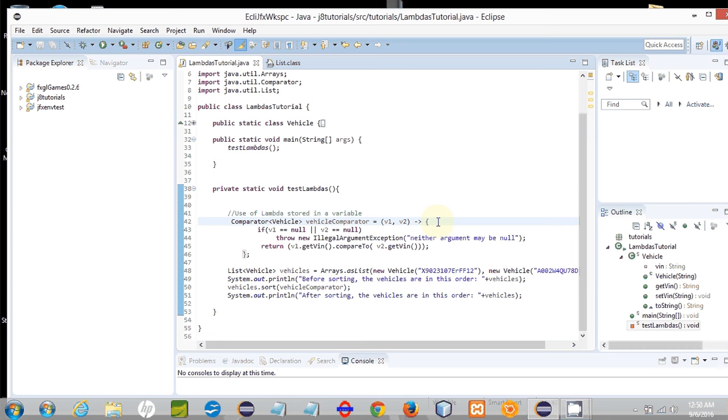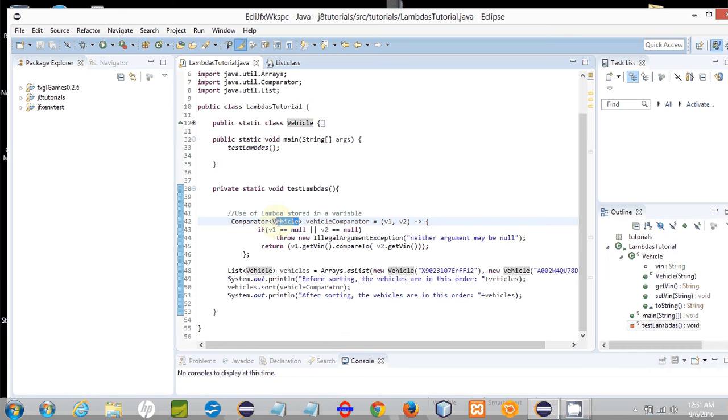The comparator interface is a generic interface, and it takes a generic type to specify what types of objects, or what class types, you're comparing. And it allows you to define custom behavior for how to compare two objects of that type.